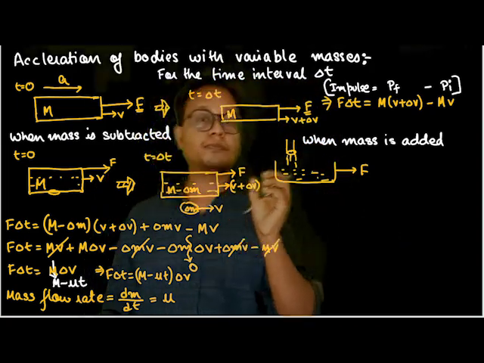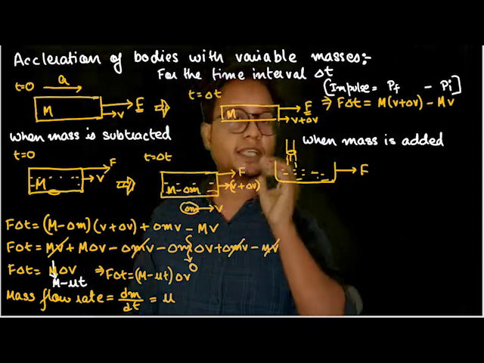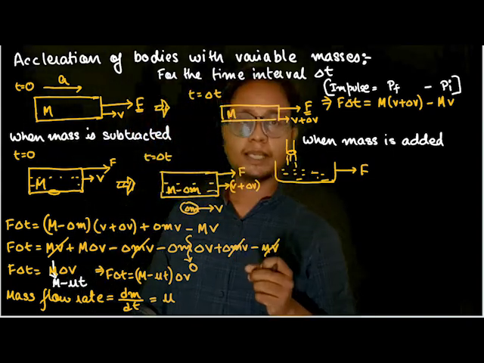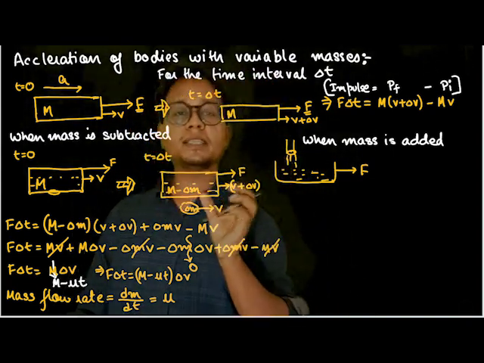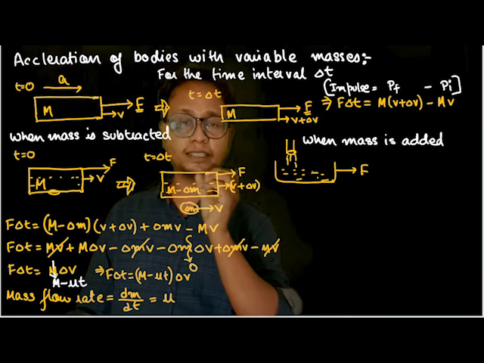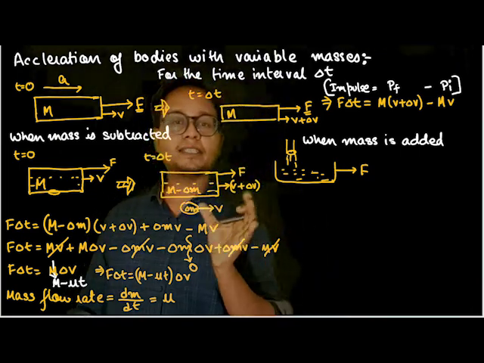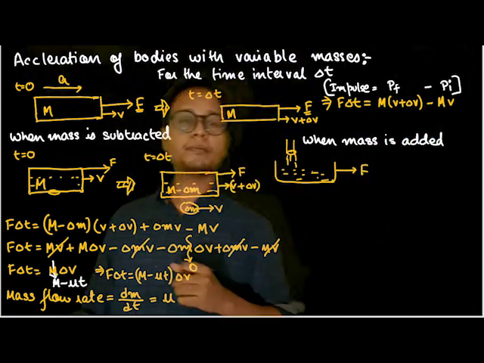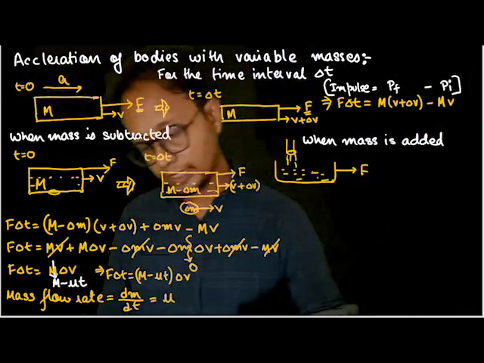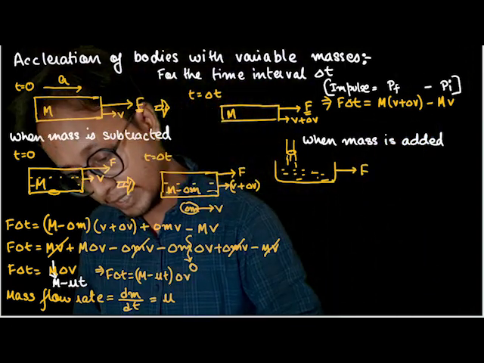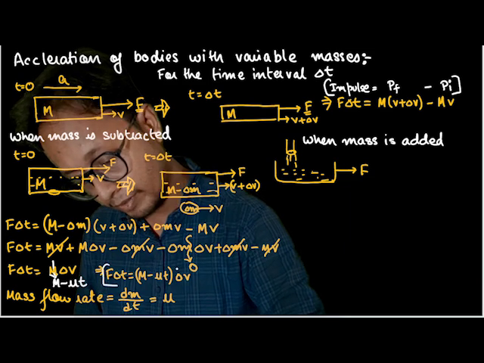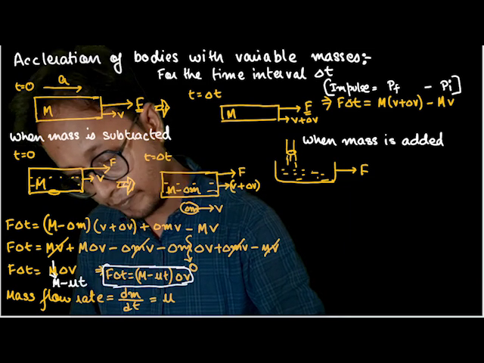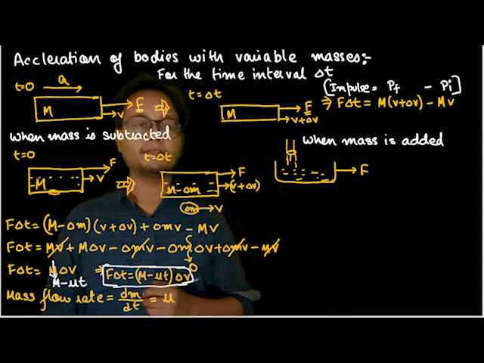The thing to remember is that for acceleration to happen, a force is necessary. There should be a necessary force to accelerate the body. The important thing here is that if the mass is decreasing, the acceleration goes on increasing. So we'll analyze that situation by the formula: impulse is equal to final momentum minus initial momentum. This much is clear. So we get the equation F into delta t is equal to (M minus mu t) into delta v.